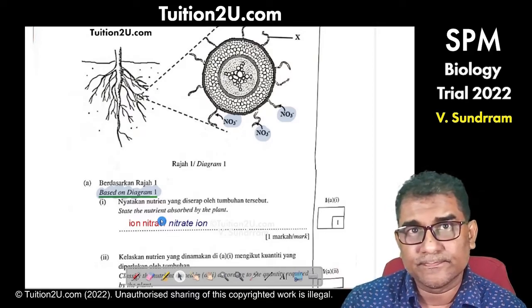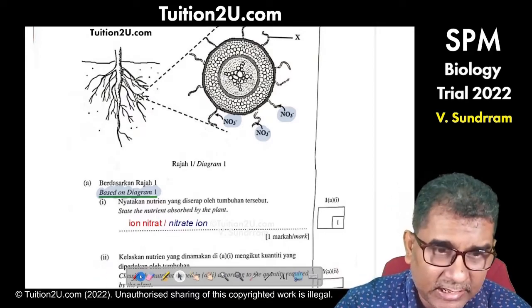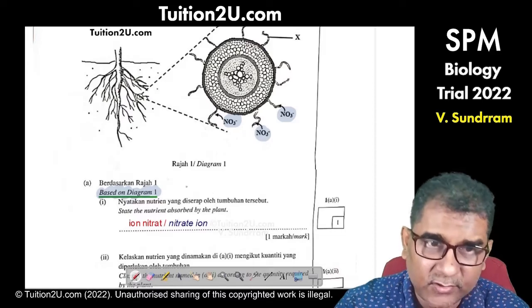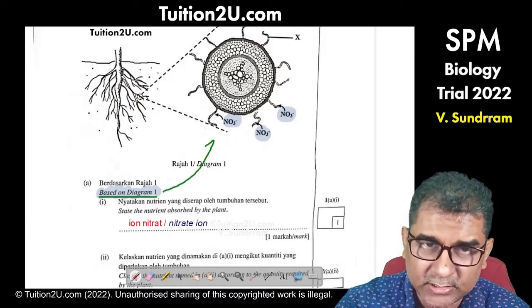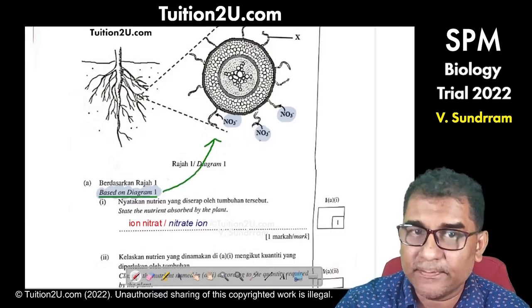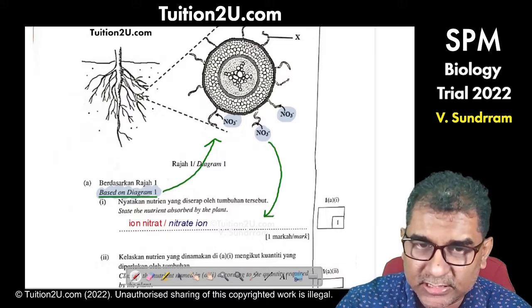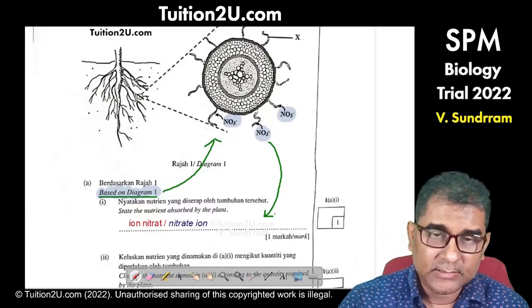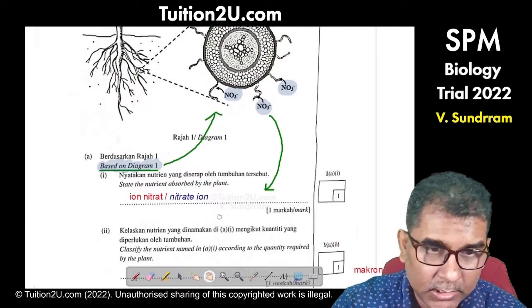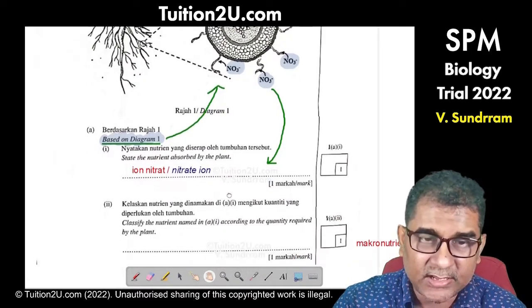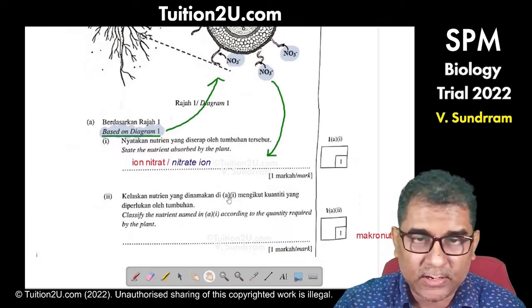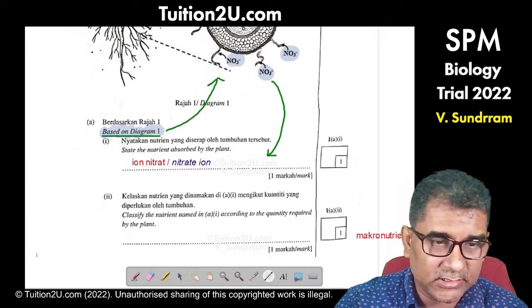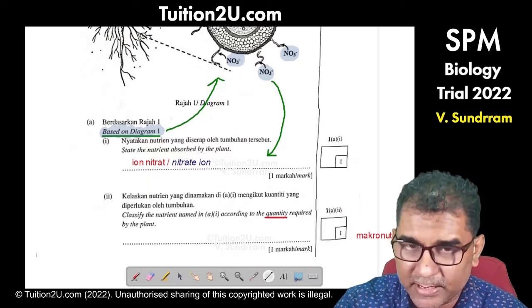Nitrate ions. Take note that I didn't create anything. I follow instruction. They ask me to look at the diagram. I look at the diagram. What I see, I use it as the answer. So nitrate ion, that gives me 1 mark. Then I go to the next question. Classify the nutrients named in A1 according to the quantity that is required by the plant.